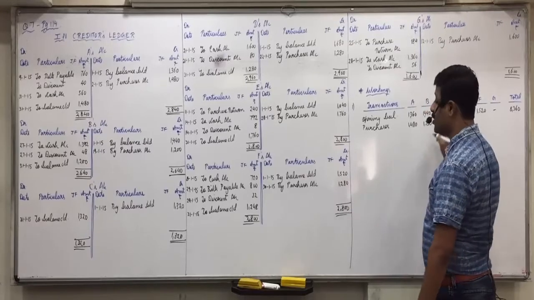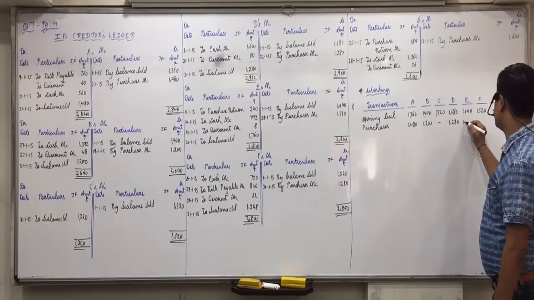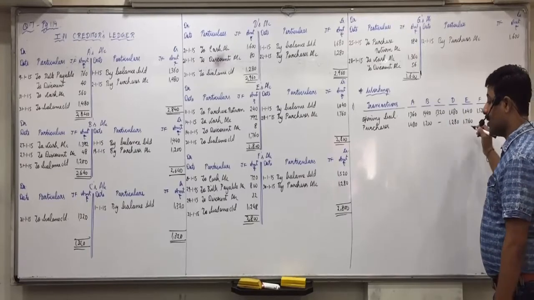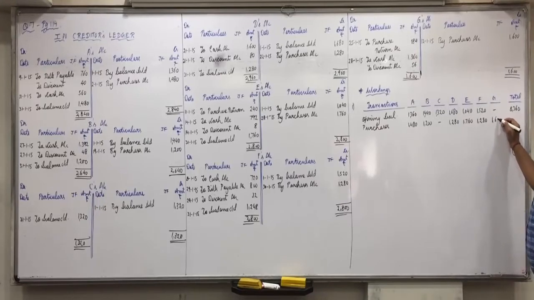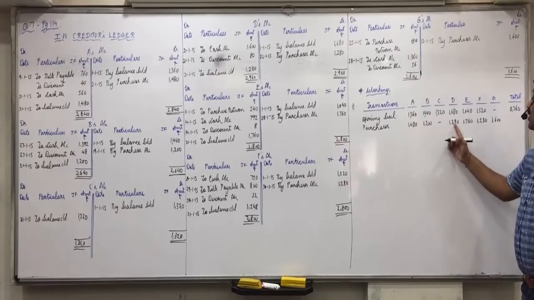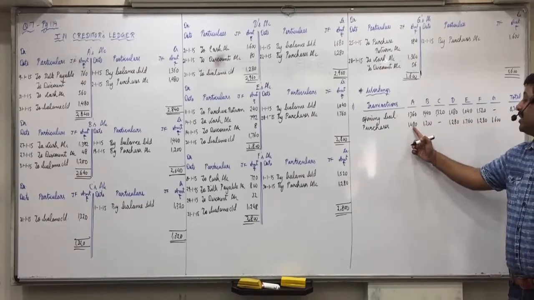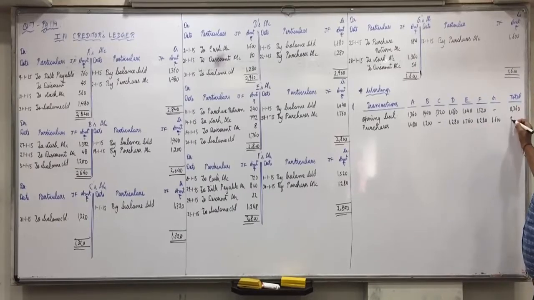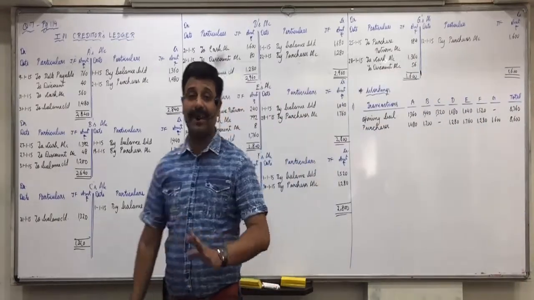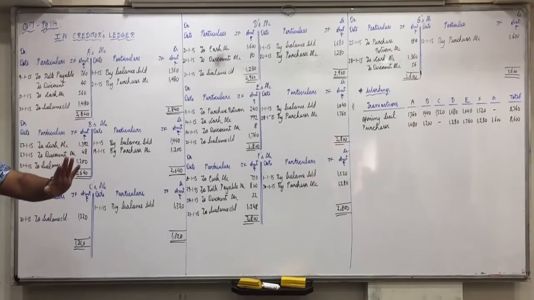In C there is no purchases. 1280 in D, 1760 in E, 1280 in F, and 1600 in G. The total is 8600. Then after purchases, do you have any other item on the credit side? You must see all the accounts, okay? But other than purchases, there is no other item on the credit side.